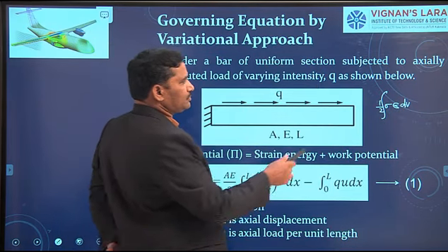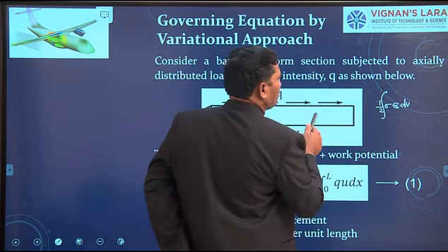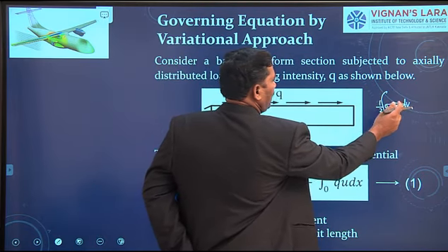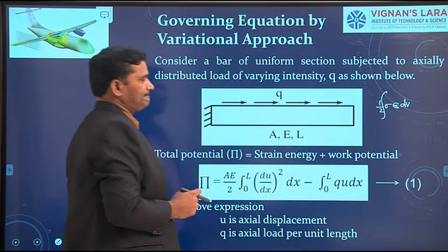This is the expression to determine the strain energy of this body. Half into integral of sigma into epsilon dV.